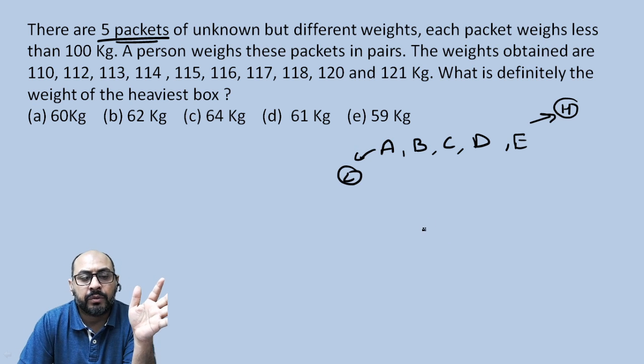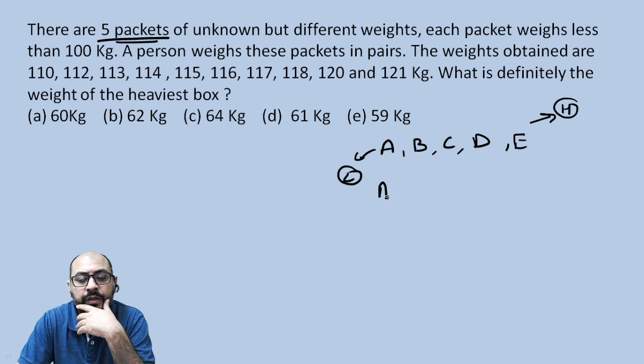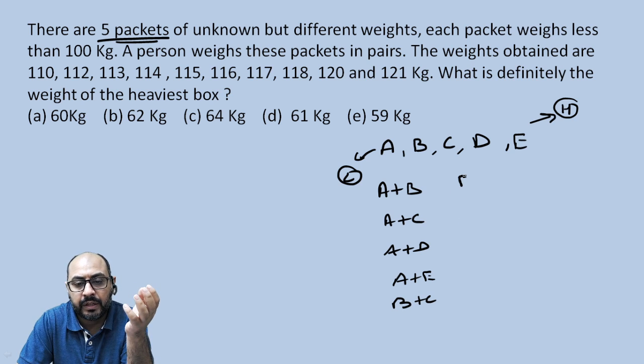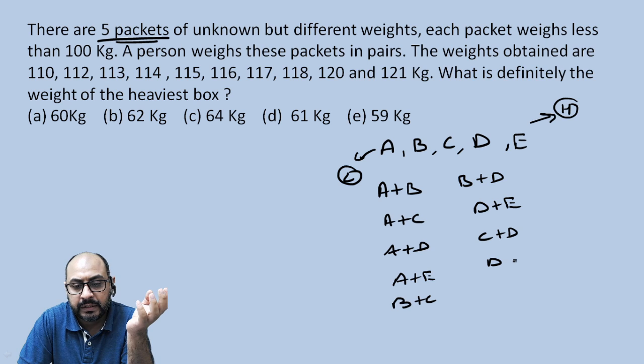So what is happening is that he is first weighing A and B, then A and C, then A and D, and then A and E, and then B and C, then B plus D, then B plus E, then C and D and C and E, and in the end he weighs D and E.